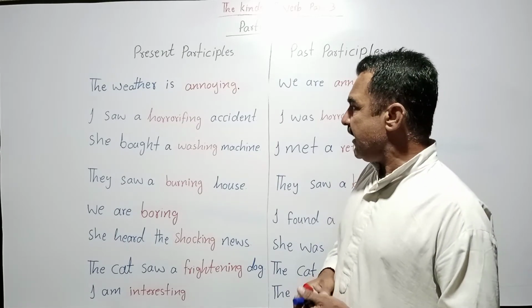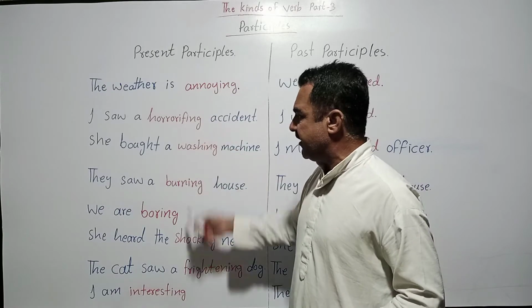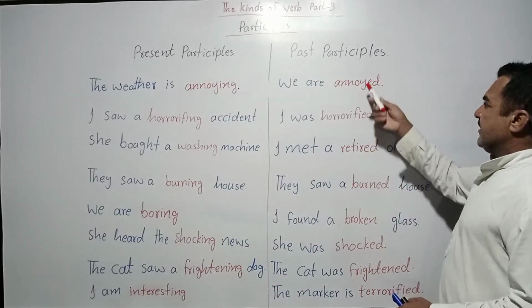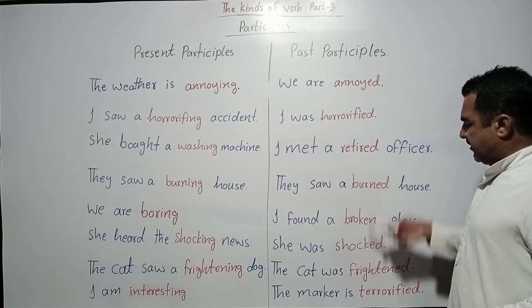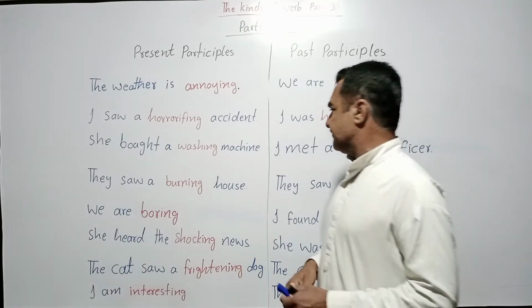Now you can see these, all written in red, are present participles. These all, written in red once again, are past participles.